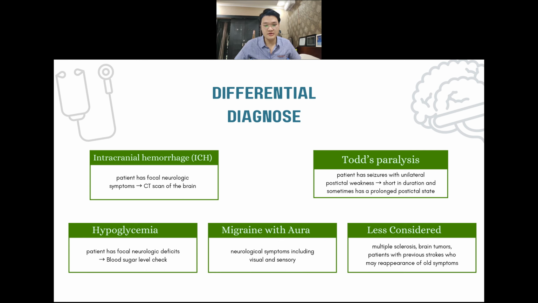Hypoglycemia is another important differential diagnosis to consider if the patient has focal neurologic deficits. Therefore, before giving IV tPA, it is necessary to check the patient's blood sugar level first. Other differential diagnoses, such as migraine with aura, can also cause neurological symptoms, including visual and sensory symptoms. Of course, there are other differential diagnoses that are less often considered, such as multiple sclerosis, brain tumors, and patients with previous strokes who may have a reappearance of old symptoms.